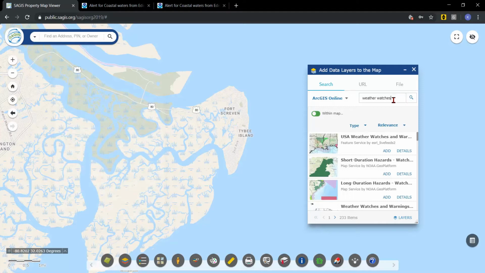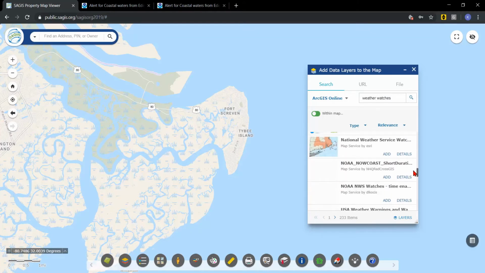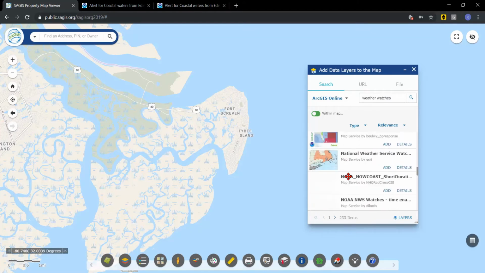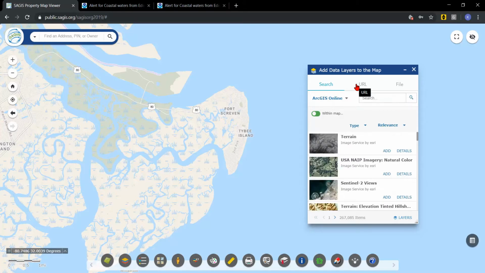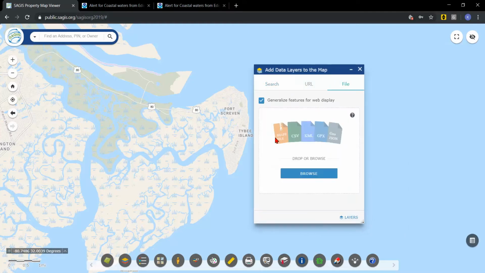Note that you can search for many other kinds of layers here in ArcGIS Online from the public and private sector and academia. To add data from a file, you would click on File.